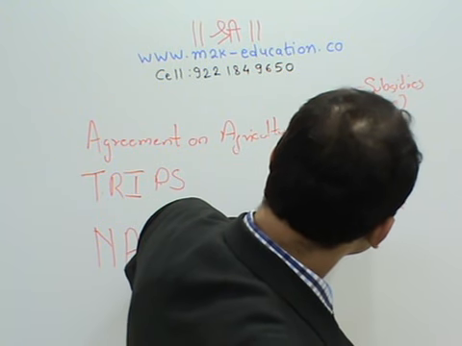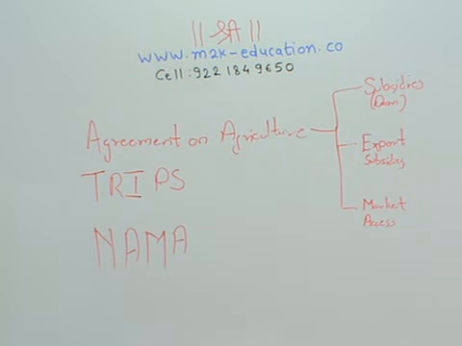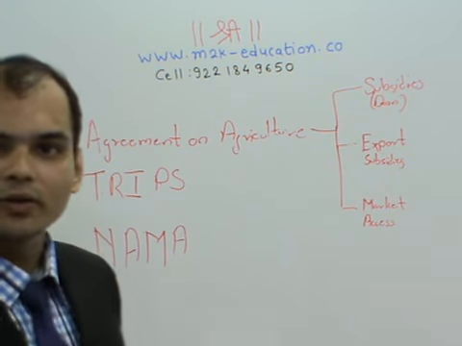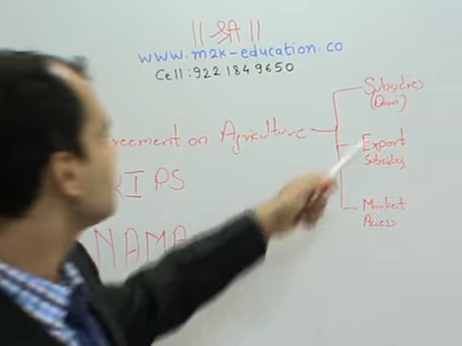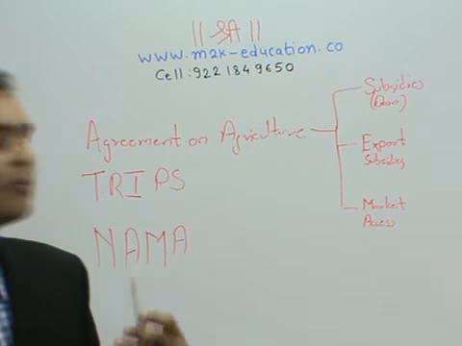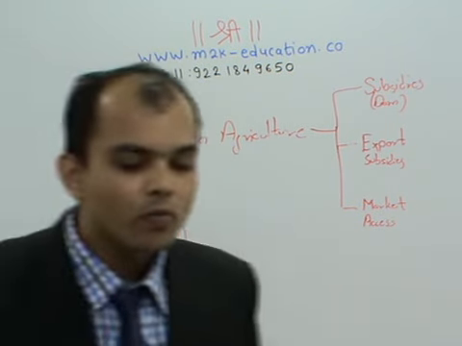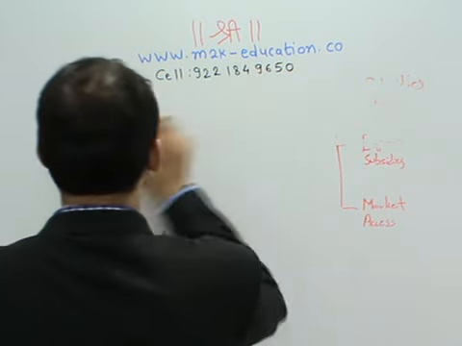The entire argument that is going on in the WTO regarding the agreement on agriculture is based on these three points: domestic subsidies, export subsidies and market access. Now what are these domestic subsidies? I will further explain to you.